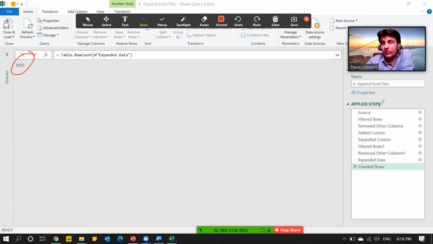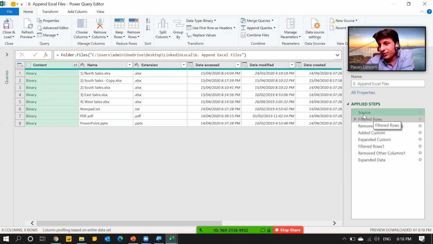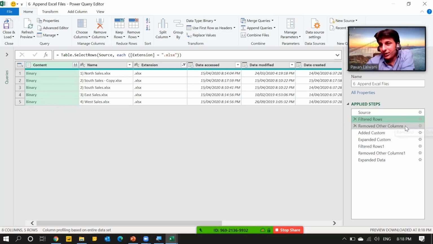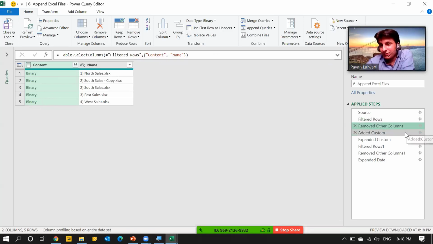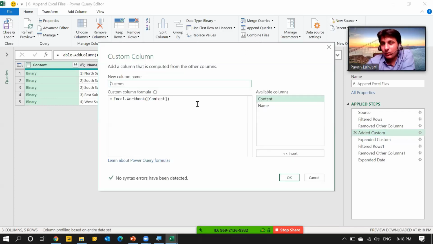So whenever a new file comes, you don't have to do all the steps once again. You have to just refresh, refresh, refresh. And at any point of time, if you get stuck and don't know what steps were followed, you can click here on the source. You remember the first step was source. We brought all the source. Then we filtered, then we removed other columns, then we added a custom column, and you definitely won't remember the function. So at any point of time, you can click on this small settings button to understand what function was written.